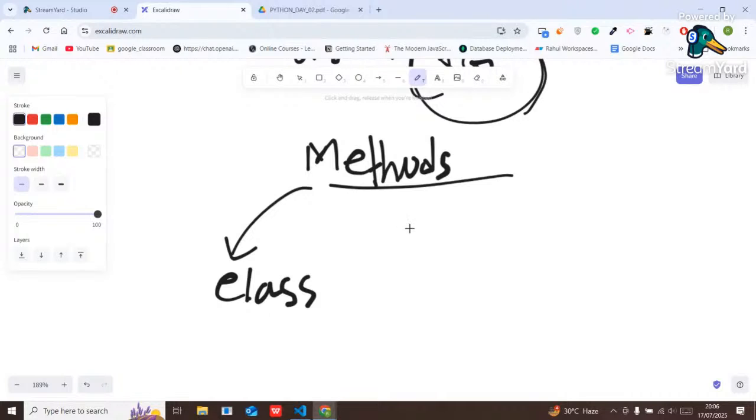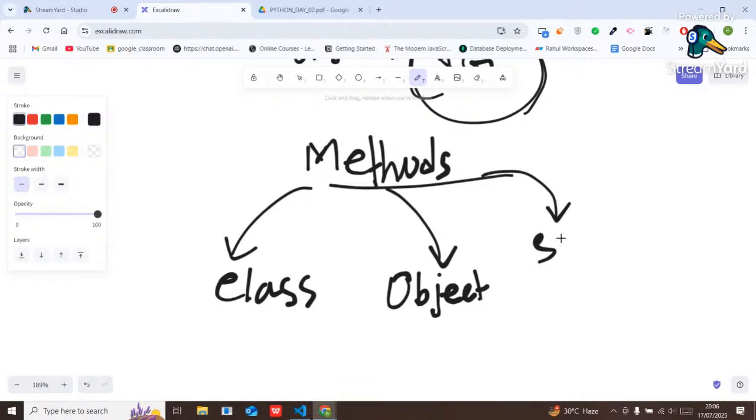First one is my class method. Second one is my object method. Guys, good handwriting, right? And third one is my static method.